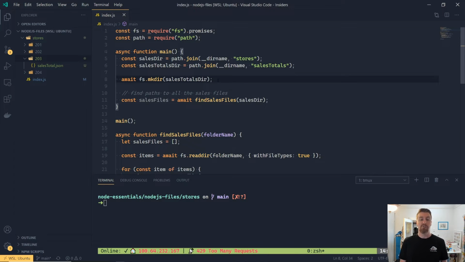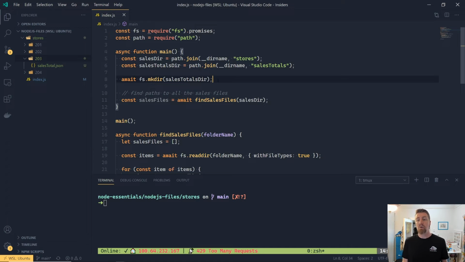Now, the first thing I'm going to do is call await fs.mkdir, and that's just going to create the directory on disk. But what if the folder does exist? Well, make directory is going to throw an error that you can handle with a normal try catch. And this is actually the recommended approach. Rather than testing to see if the folder already exists on disk, you catch the exception.